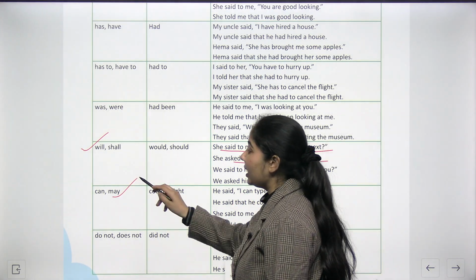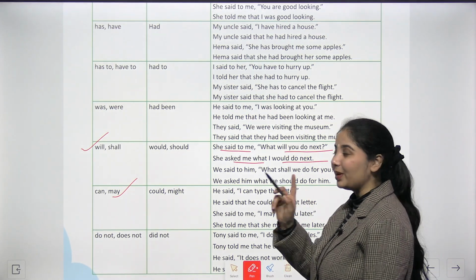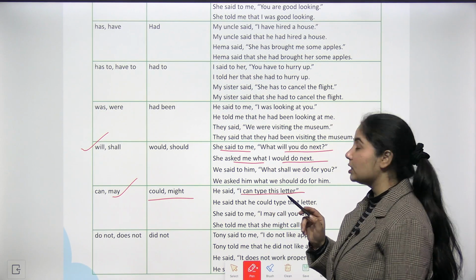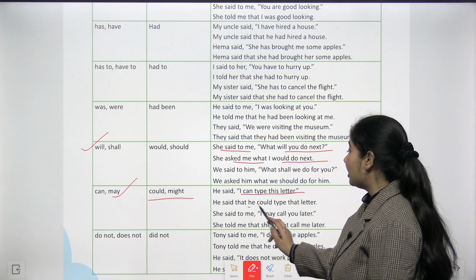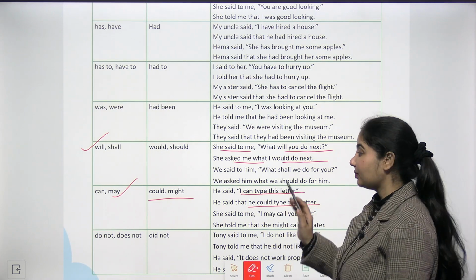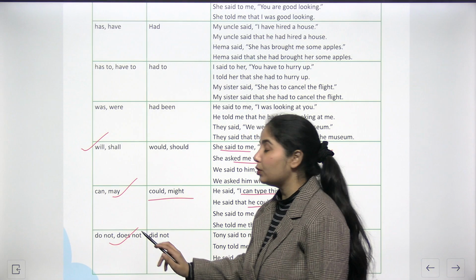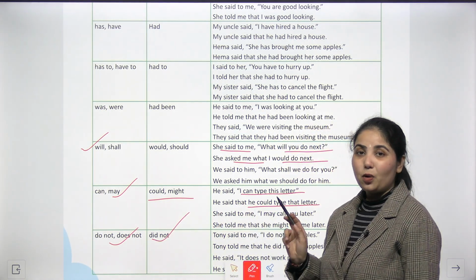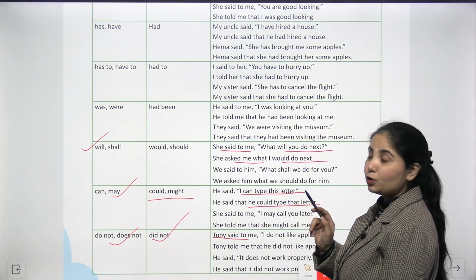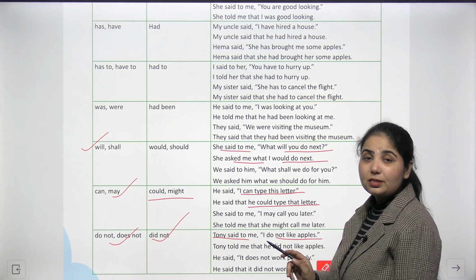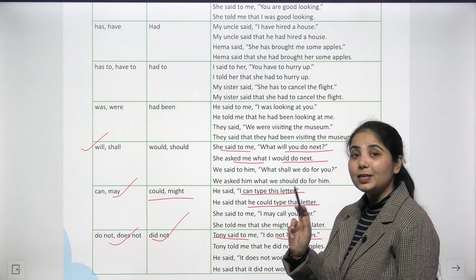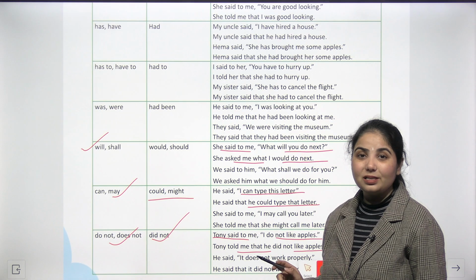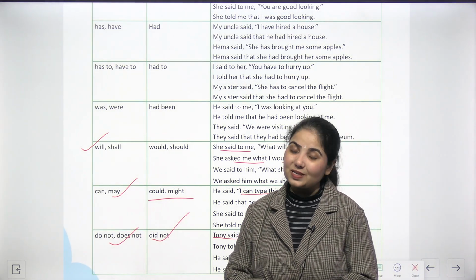If can or may is given in the direct speech, you will be converting it into could or might. For example, he said, "I can type this letter." So he said that he could type that letter. If do not or does not is given in the direct speech, you will be converting it into did not. For example, Tony said to me, "I do not like apples." How will you be converting this sentence into indirect speech? So Tony told me that he did not like apples. I hope, my dear students, it is clear to you all.